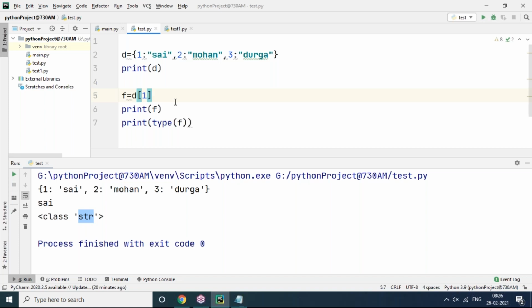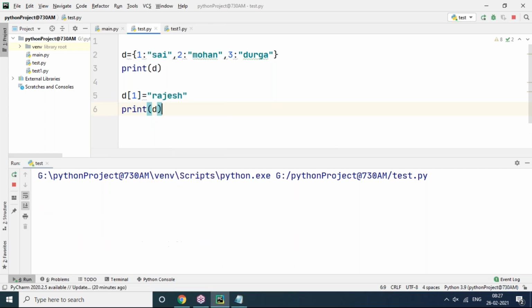If you want to add items to the dictionary, what do we need to do? You can see this: D of 3 equals something. Actually, to access the values from the dictionary, we use the key-value pair. Here, D of 1 is a key. Print D of 1. D of 1 equals Rajesh, I'm giving. Print D. One key's value is going to change.